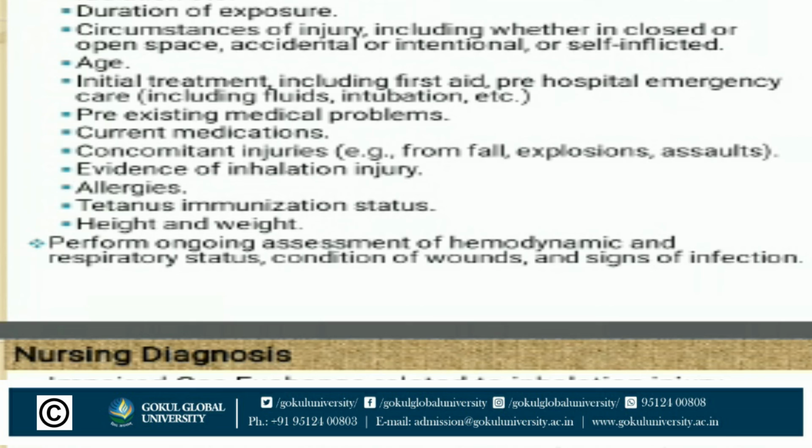Perform ongoing assessment of the hemodynamic and respiratory status, condition of wound, and sign of infection.